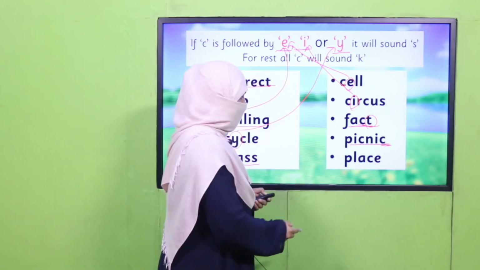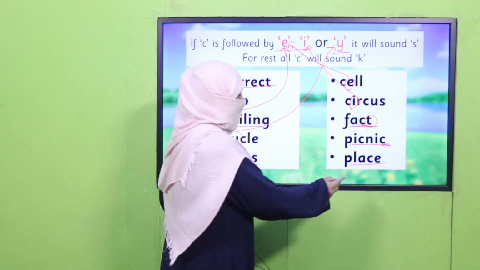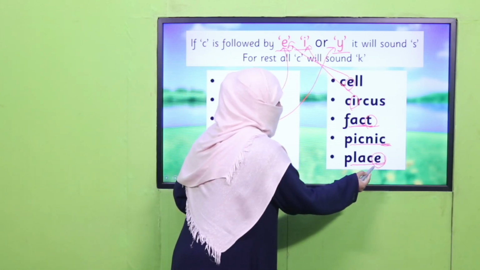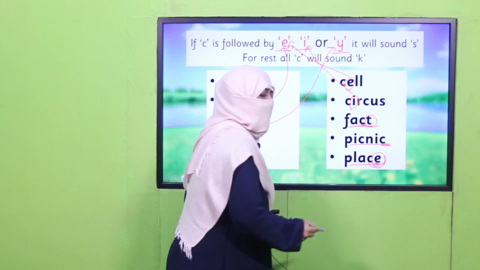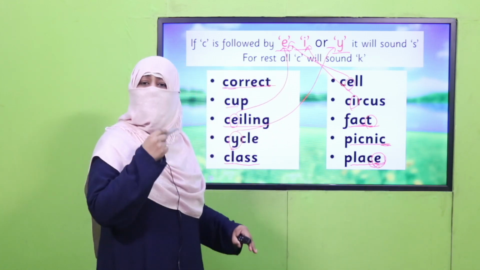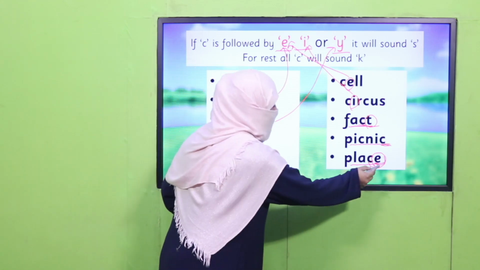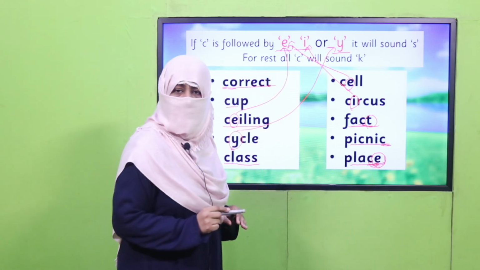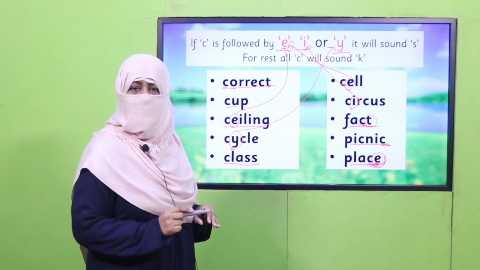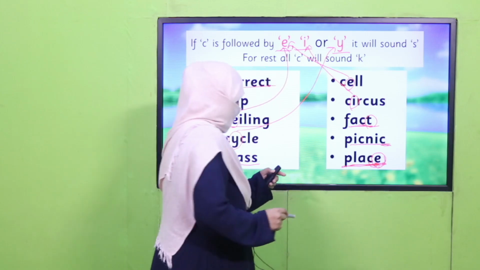Picnic. And place. Place. All right, C is followed by E. We will not say the sound of E. This is a silent letter here. In the next lecture, in the next unit, we will study about it. So here the point is, because this C is followed by E, that's why it will say it's soft sound, and we will say place. What we'll say? Place. All right.